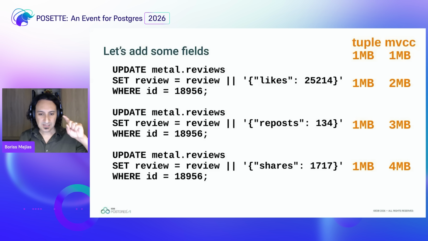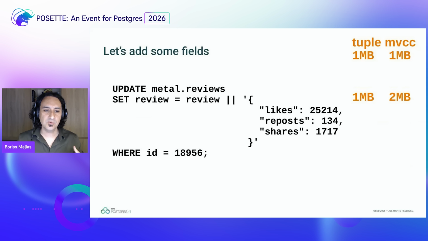So when you are accepting clicks of somebody in an application, instead of adding them to the database immediately, what you could do is wait for all the changes in that article and put them all at once. So this is how you tame your JSON beast. One object that contains 3 new fields, you add them there, and the tuple is still going to be 1 megabyte, but it's only going to be using 2 megabytes in your multi-version concurrency control system. Much more efficient.